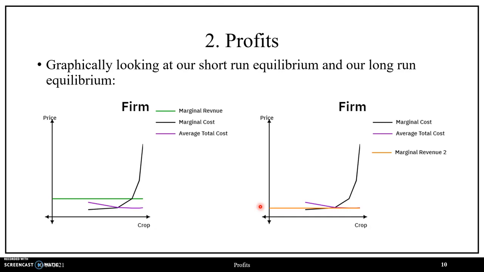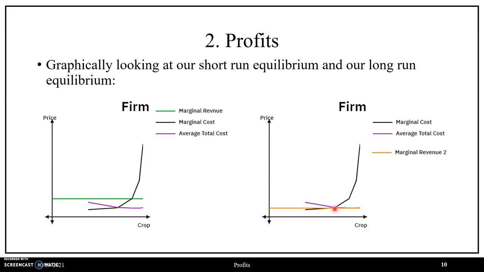Now comparing this to the long-run equilibrium for a firm in our perfectly competitive market structure, similar to what we saw before, we have our upward sloping marginal cost curve, our U-shaped average total cost curve, and we have our marginal revenue curve. But here our marginal revenue curve is intersecting both our marginal cost curve and our average total cost curve.